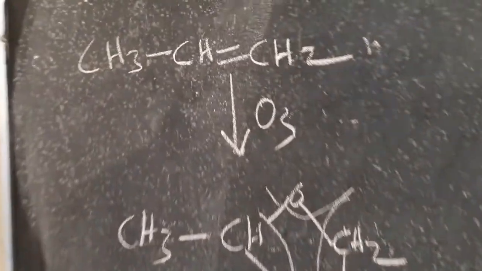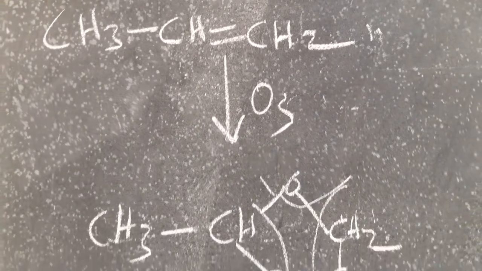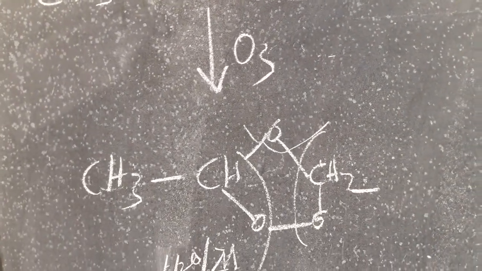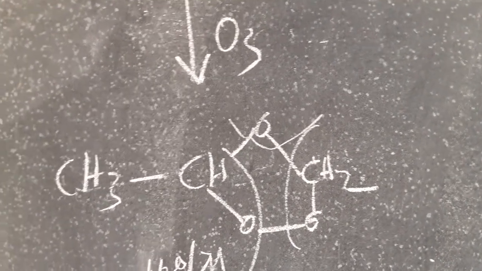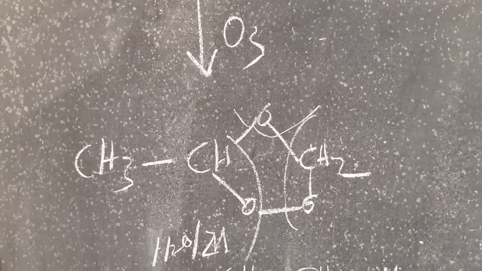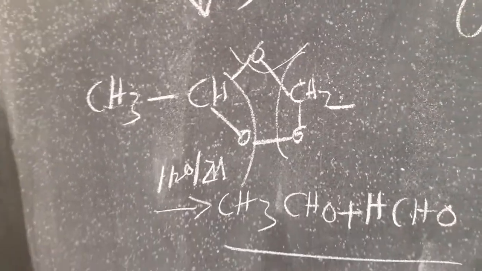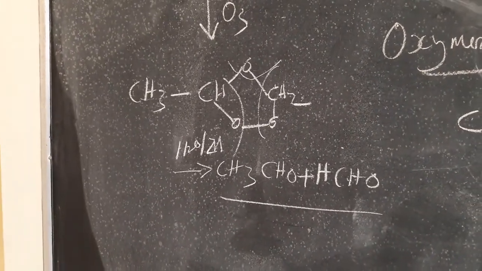Let me go to another compound, propene, on ozonolysis. The double bond is broken and ozone is added between the carbons, which on hydrolysis gives one molecule of CH3CHO and another molecule of HCHO.